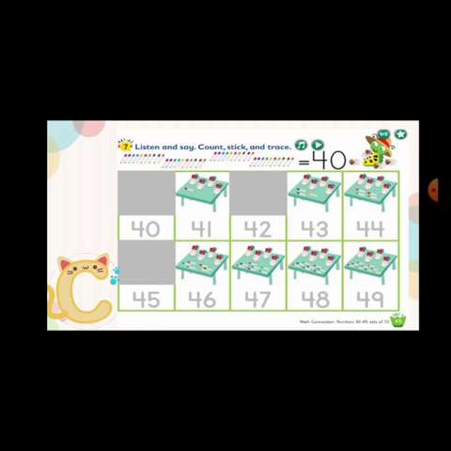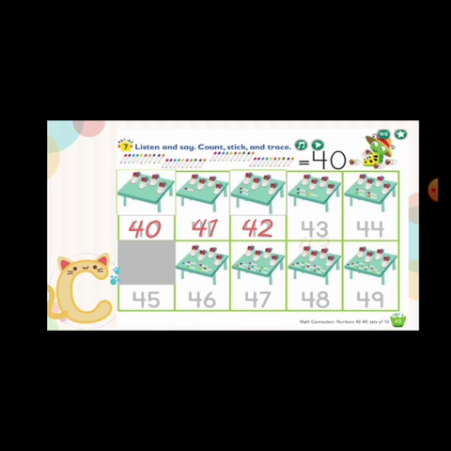Let's count. There are 40 markers. Find the sticker with 40 markers. Then stick it and trace the number 40. Next, 41. Again, find the sticker with 42 markers. Then stick it and trace the number 42.